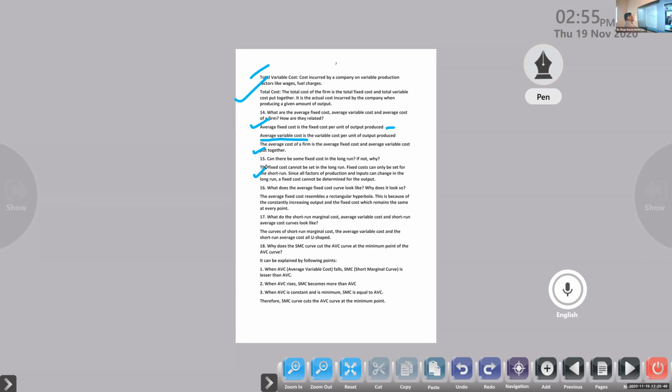Okay, clear. Next one, these questions are there. You don't want to find it out. Already we discussed the shape of the fixed cost curve. This one: what do the short run marginal cost, average variable cost, and short run average cost curves look like? Observe from your graphs there, from your textbook. Why does the SMC curve, short run marginal cost, cut the average variable cost curve at the minimum point of the AVC curve?